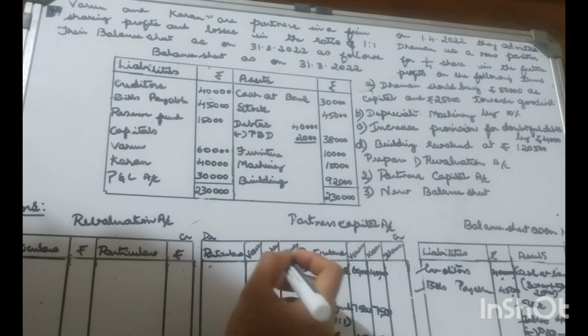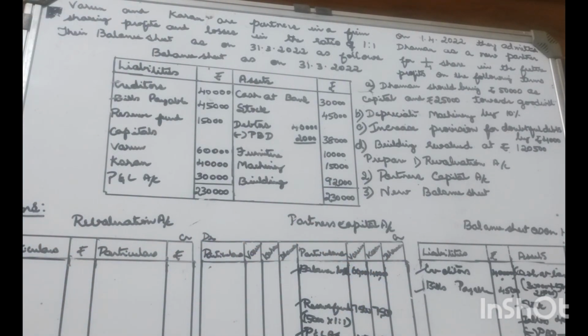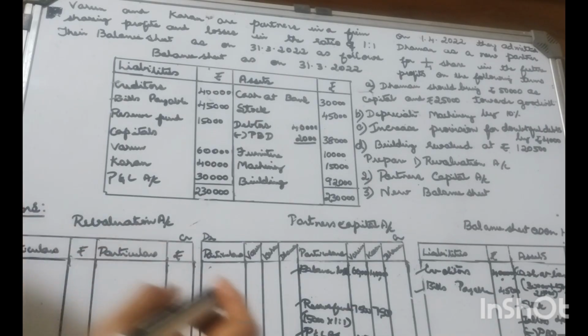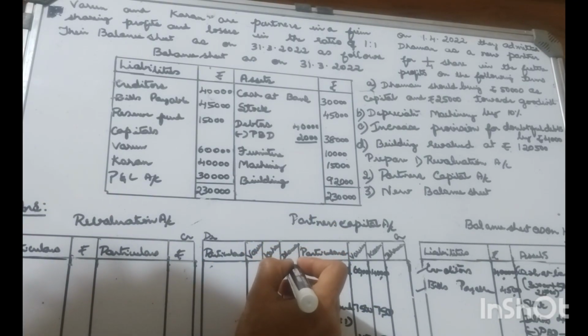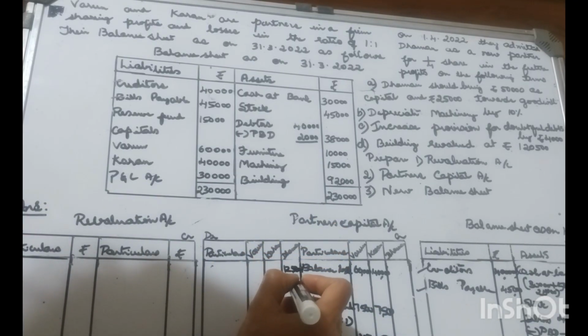Usually goodwill is distributed in the sacrifice ratio, but in this question the sacrifice ratio is not given. We need to consider the old ratio. So 25,000, as they are equal partners, 12,500, 12,500.